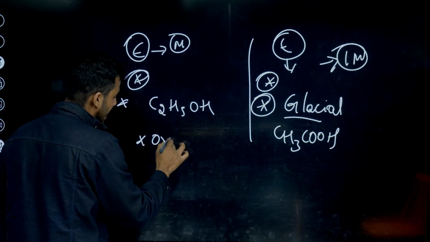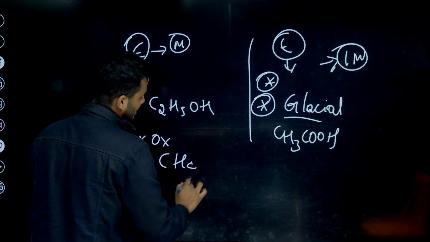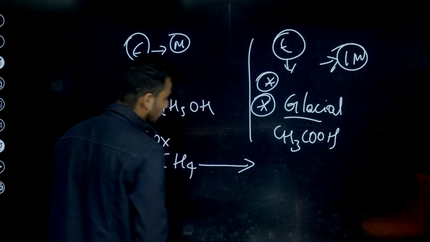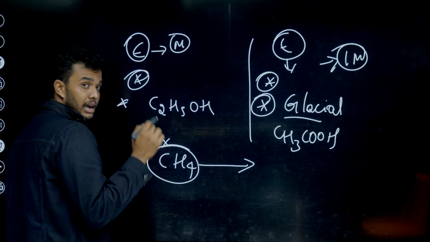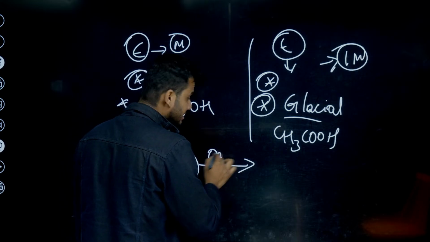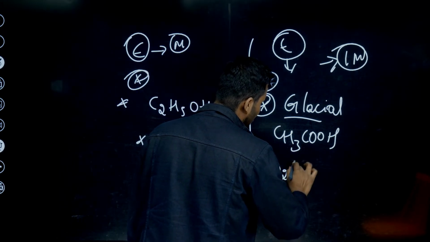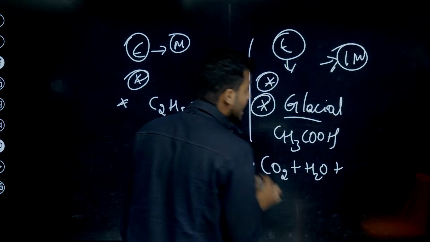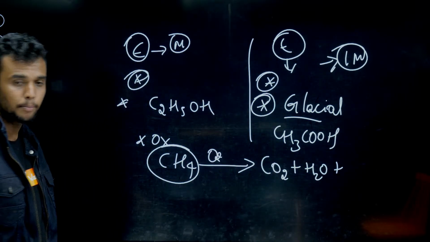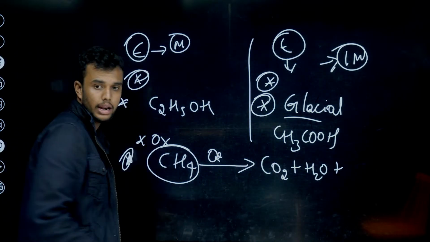Next, move on to the chemical properties of carbon molecules. First one, oxidation reaction. Whenever a molecule, let's take methane as an example, CH4, is reacted or heated in the presence of oxygen, it is completely converted into carbon dioxide and water, and it releases heat and light. It is very important.